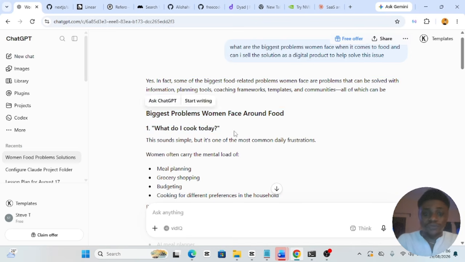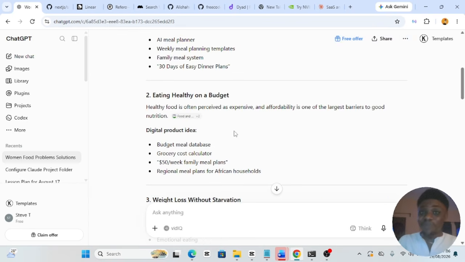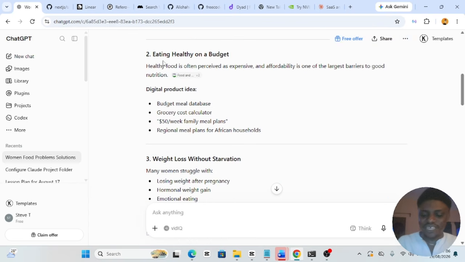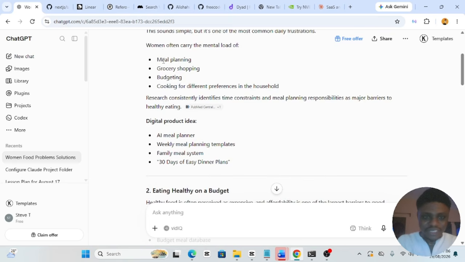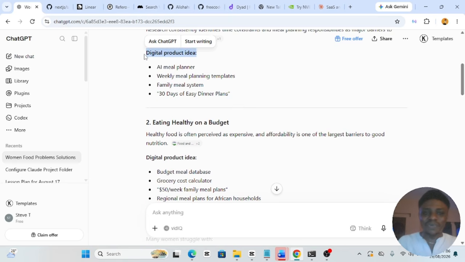What do I cook? Right. So you're looking at a meal planner. Another thing we have here, let me see what it says. So a digital product idea under this particular problem is an AI meal planner. I just said that, right? Another one is weekly meal planning templates, family meal system, 30 days of easy dinner plans. Again, these are all digital product ideas you can create with this particular one.